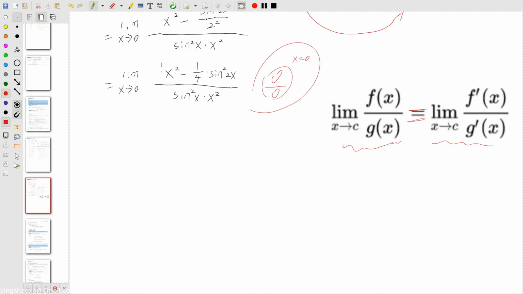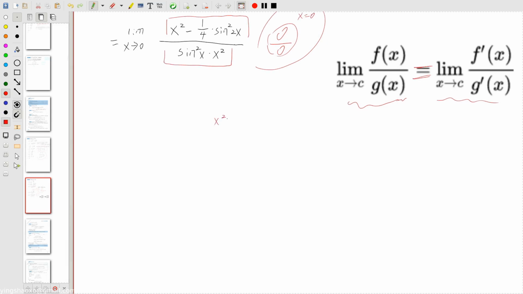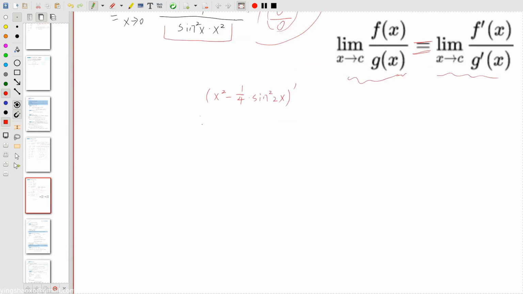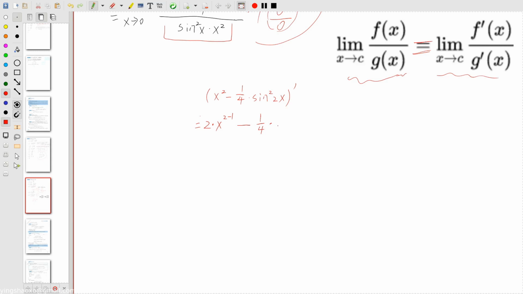So for now, for each part, the first part and the second part, we need to get its derivative. Okay, let's do it. For the first part, let me write it very quickly. If we want to get its derivative, for the x squared, we could say 2 times x to the power of 2 minus 1, minus 1 over 4 times the derivative of sine 2x squared.